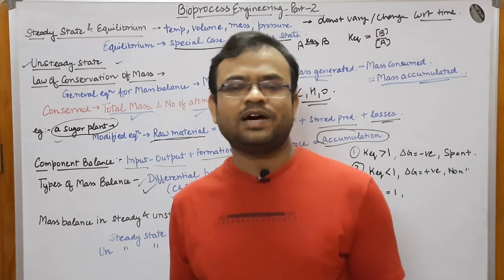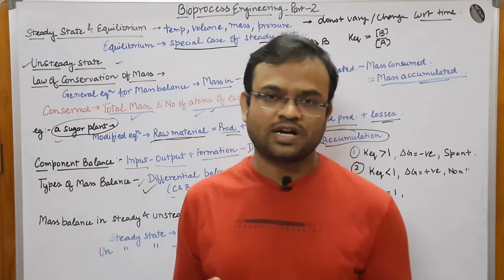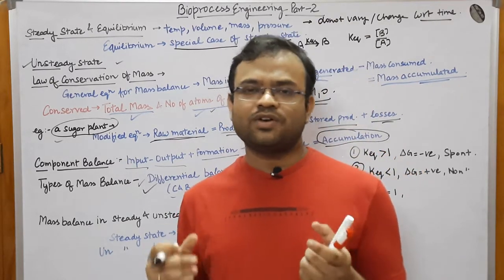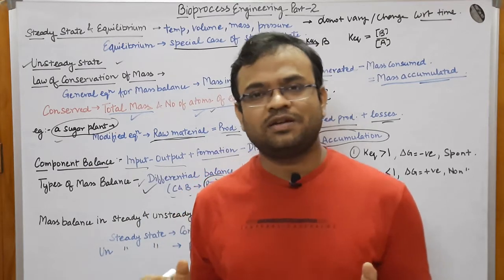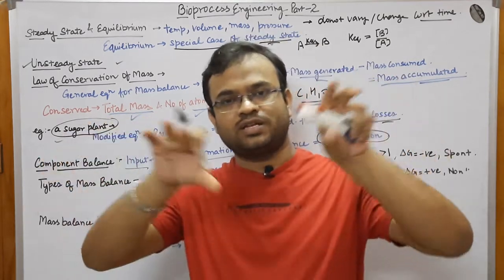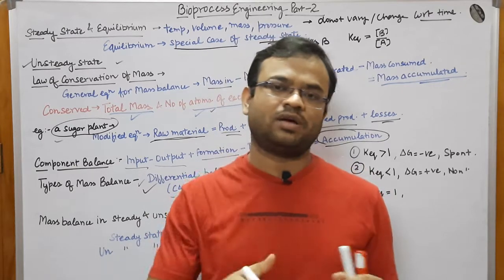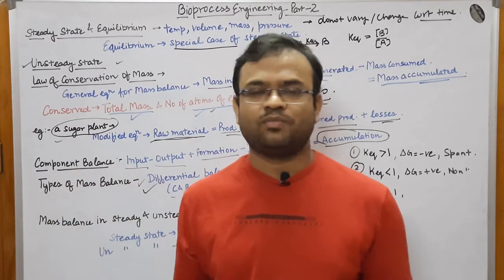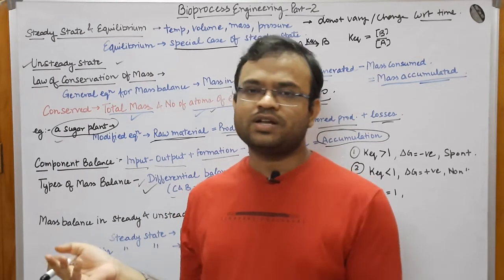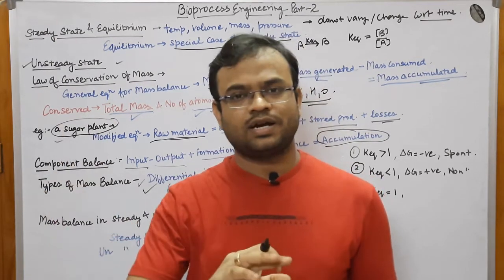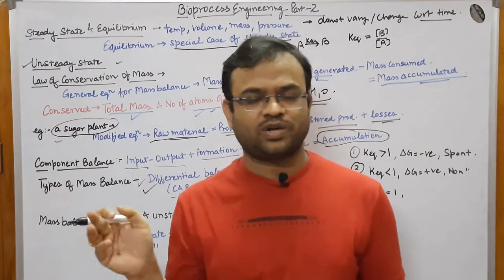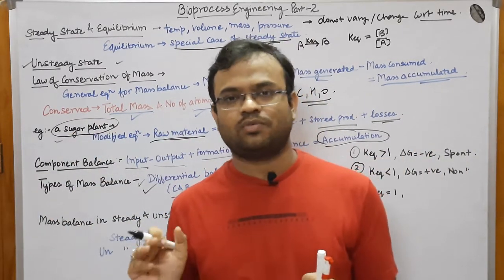So in integral balance, what you have to do is, suppose we are doing an experiment in the batch culture. So you are aware that when you are doing an experiment in batch culture, you are putting in the entire media and inoculum and then packing it for a period of, let us say, 1 and 1.5 months. Whatever is your protocol, you are doing it and then you are packing it, and then you come after 1.5 months, whatever time, and then you take out your product.